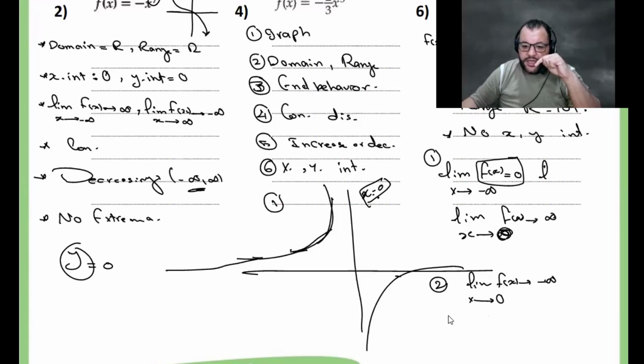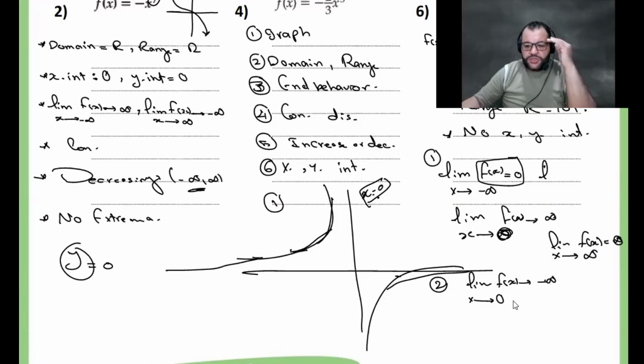But for the second end behavior, limit when x approaches infinity, that is the horizontal line. You will repeat the horizontal line twice and repeat the vertical line twice. So when x approaches positive infinity, the function is approaching 0. You understand this one?